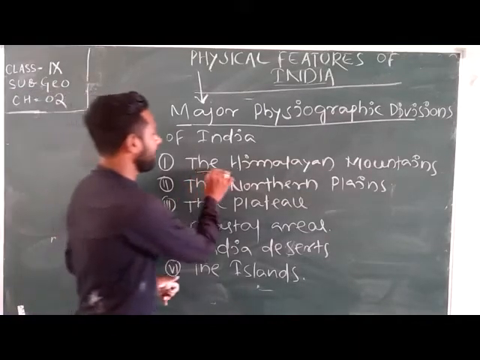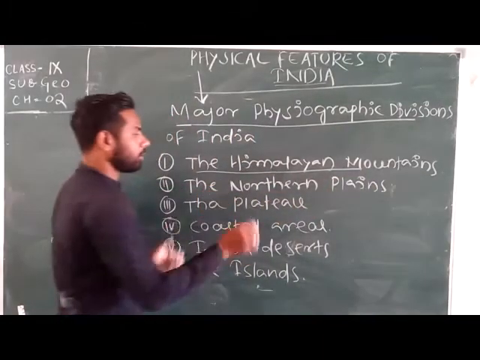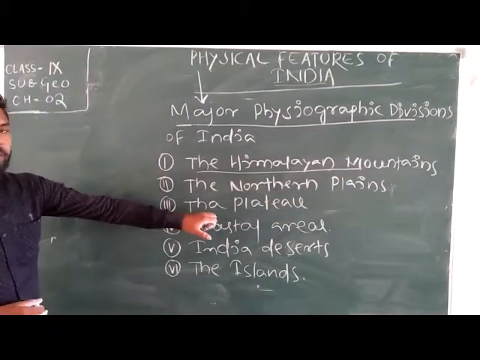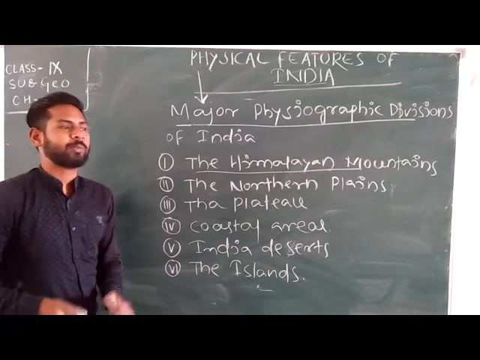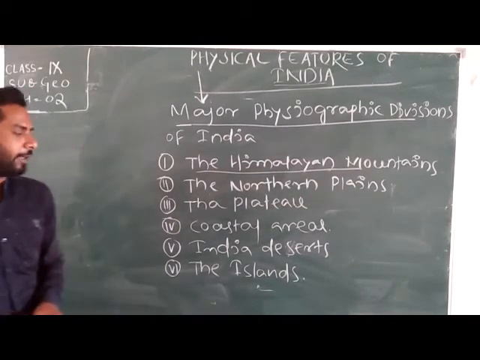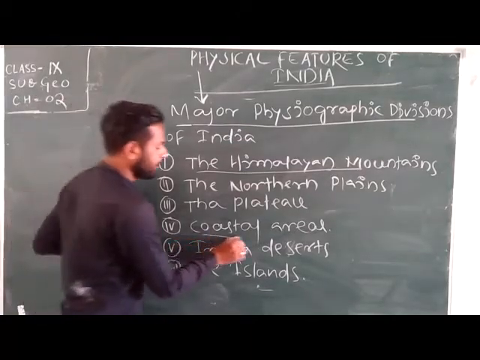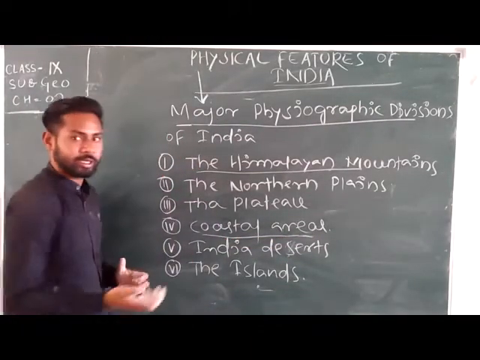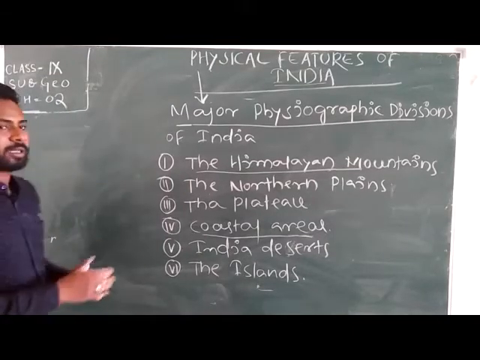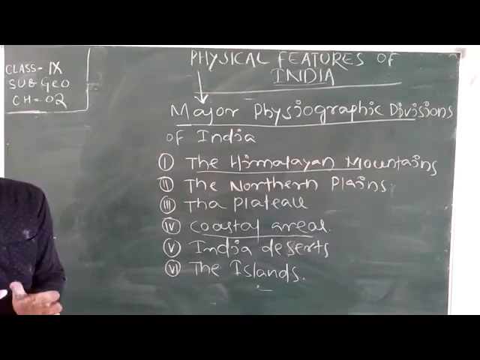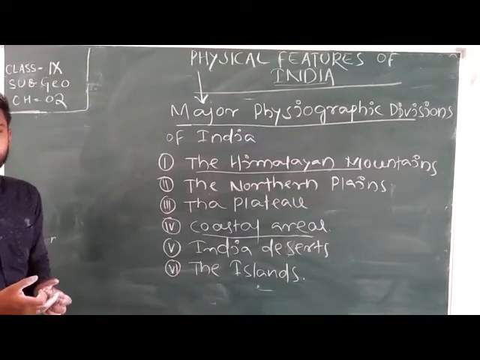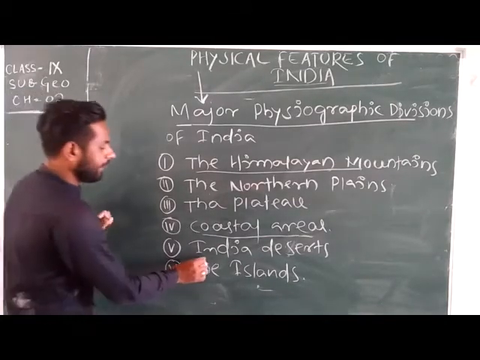The Himalayan mountains, then the northern plains, the plateau areas, which are placed in the middle part of India. Then the coastal areas, means the seashore areas, the coastal areas of the Bay of Bengal and the Arabian Sea, then the Indian desert.